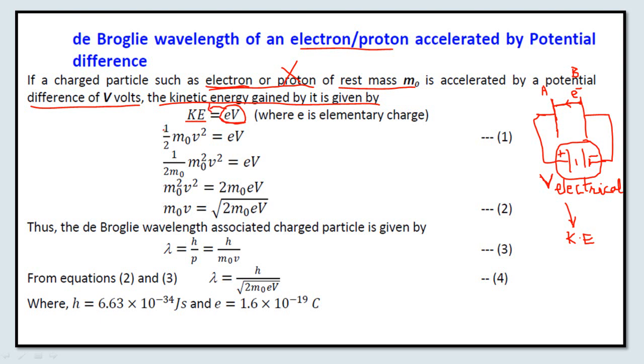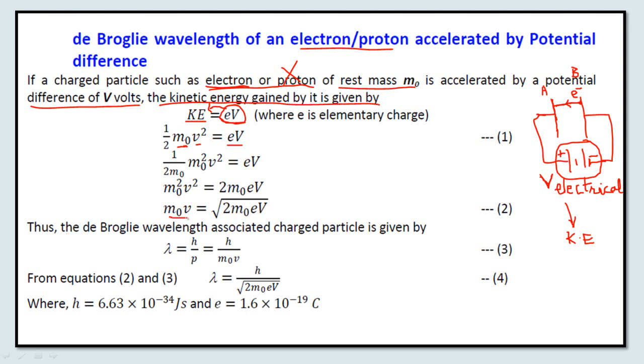So the kinetic energy of the electron can be written as half m0 v square, where m0 is the rest mass of the electron, and it should be equal to eV. Again, we can write half m0 v square as m0 square v square upon twice m0, which is equal to eV. Therefore m0 square v square equals, transferring the twice m0 to the right hand side, twice m0 eV. So m0 v will be equal to the square root of twice m0 eV.